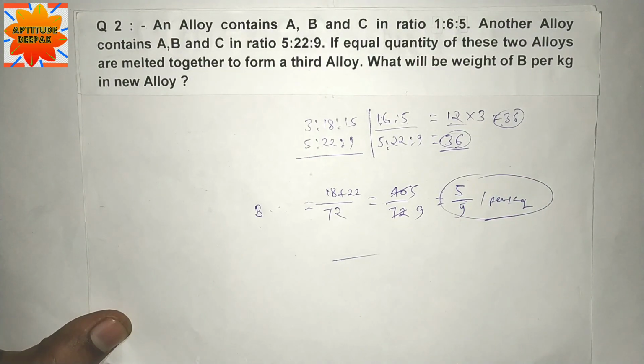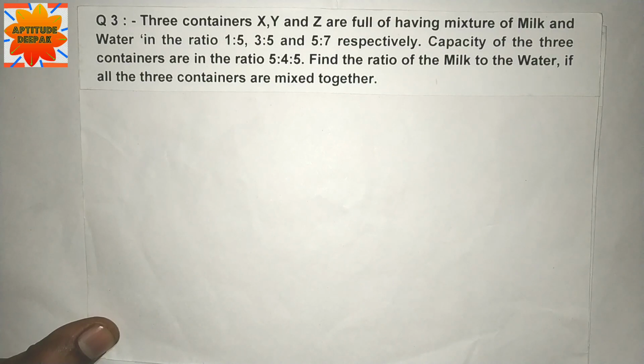Moving on to question number 3. Three containers X, Y, Z are full of mixtures of milk and water. The ratios are 1:5, 3:5 and 5:7 respectively. The capacities of the three containers are in the ratio 5:5. Find the ratio of milk to water if all three containers are mixed together.